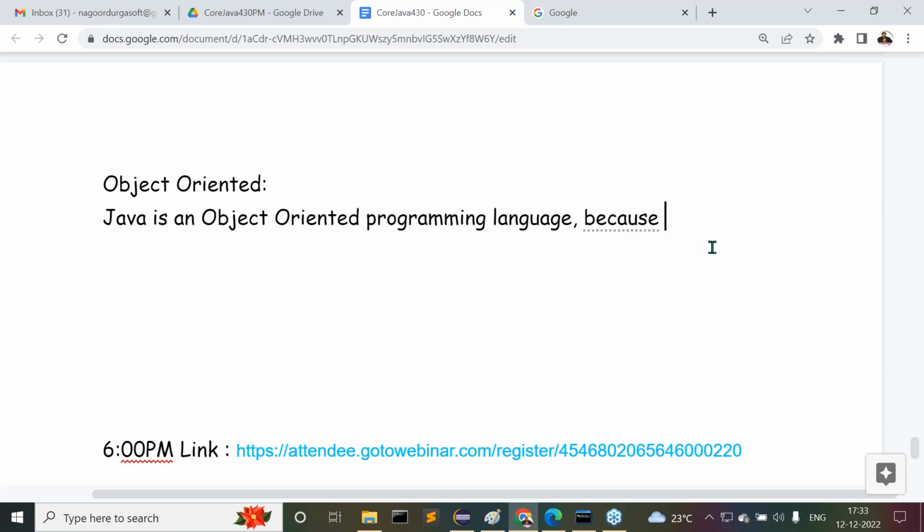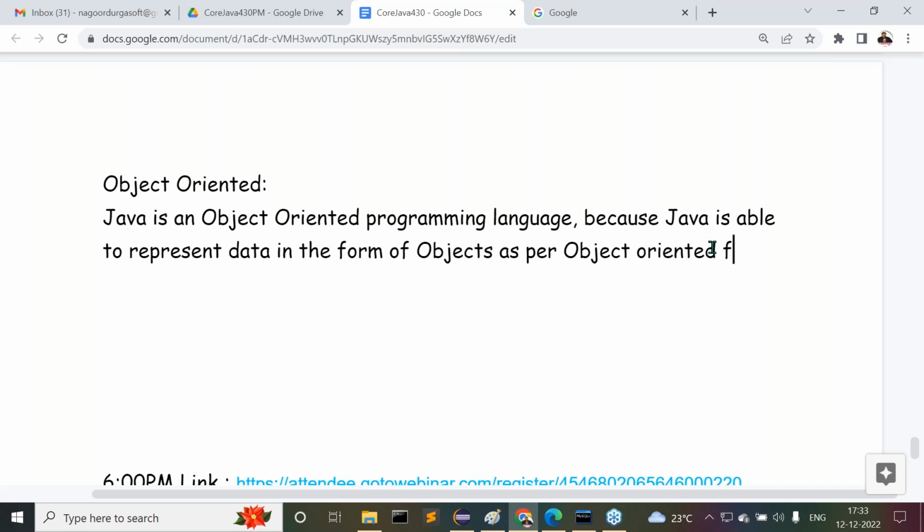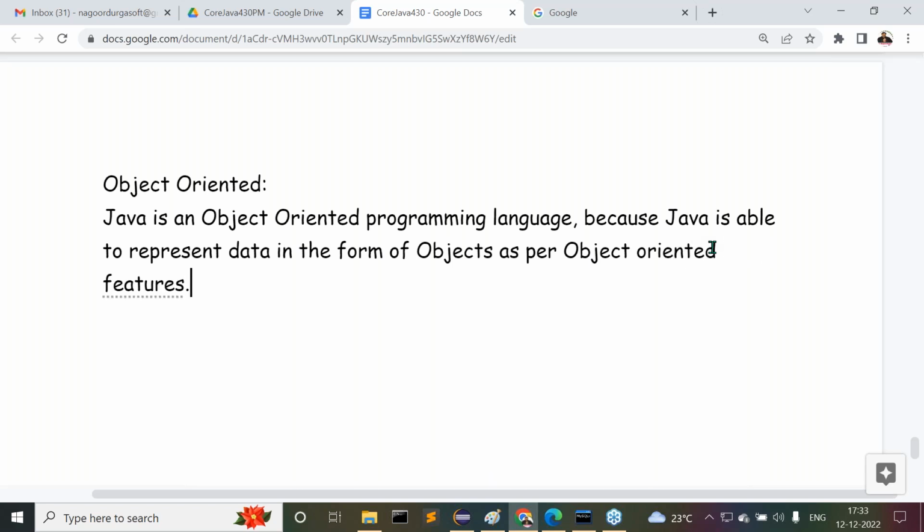Tell me what is the reason here. Because Java is able to represent data in the form of objects as per object oriented features. Because of this reason, Java is an object oriented programming language. Simple, already we are aware about this point.